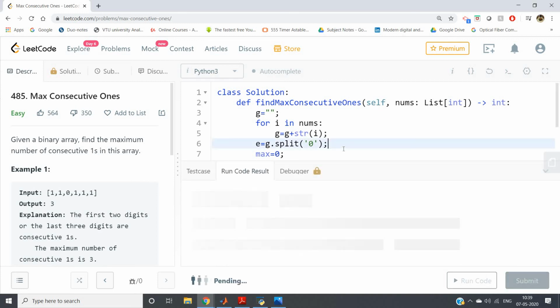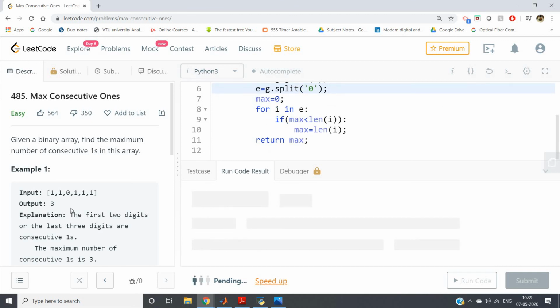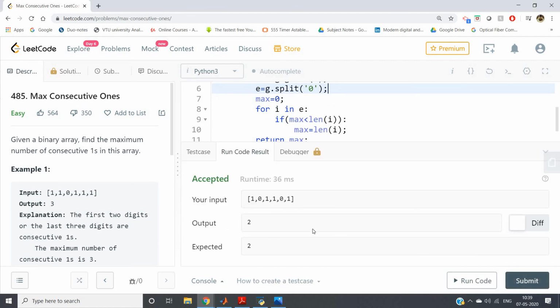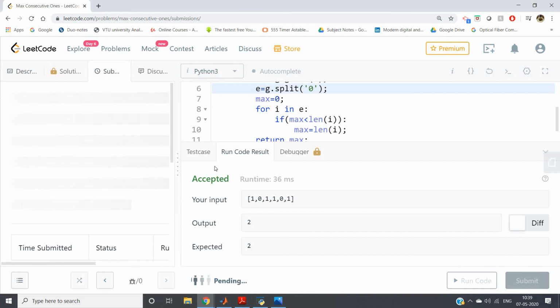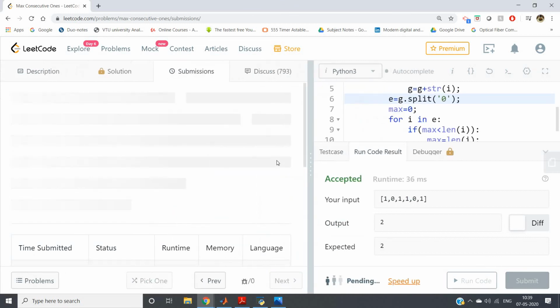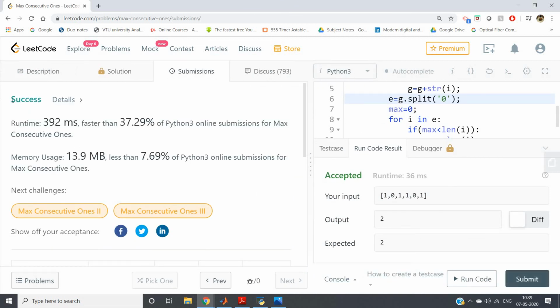Let me run the code and check whether it works on this sample test case or not. Yes, status is accepted. For this particular input 1 0 1 1 0 1, the output is 2, and the expected output is also 2. Now let me submit this and check whether it works on hidden test cases or not. See, status is success. So it is successfully applied on all the hidden test cases also.